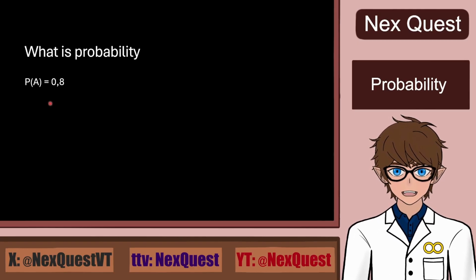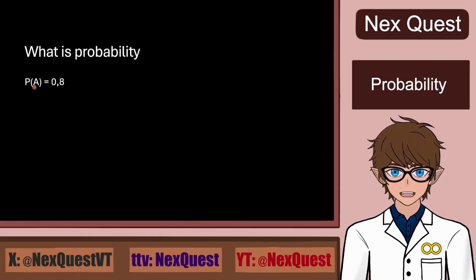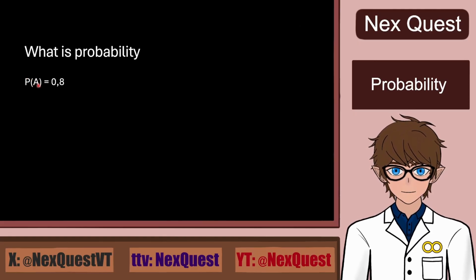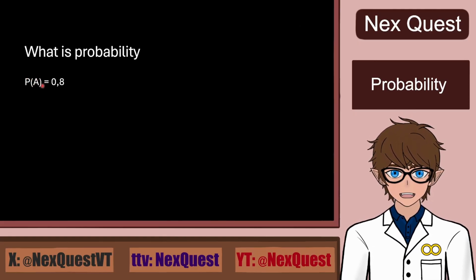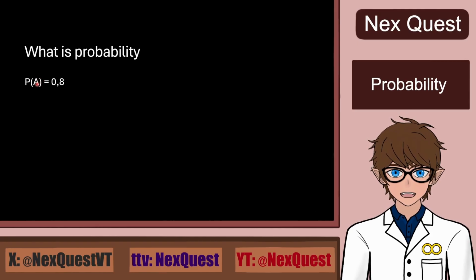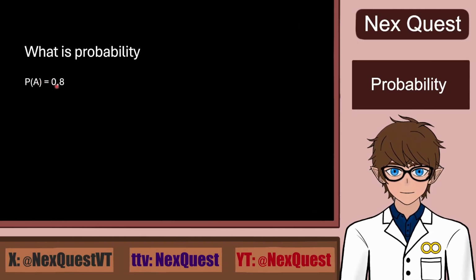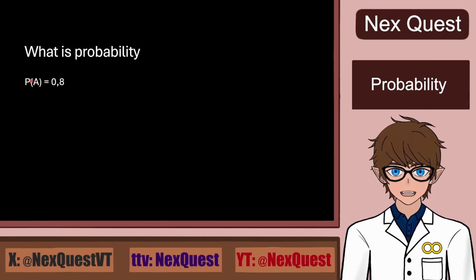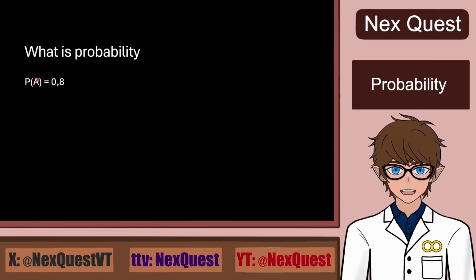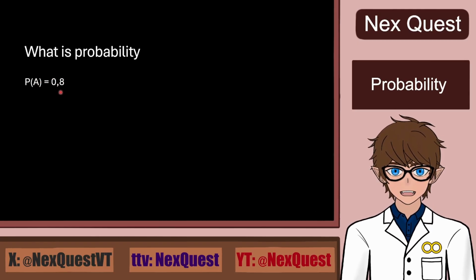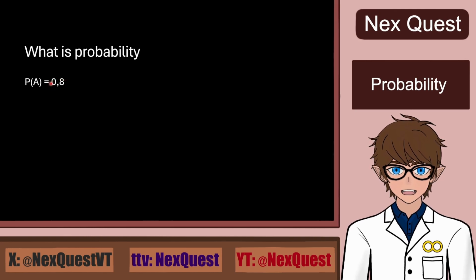Probability is marked with a capital P, and in the brackets we write the event or the name of the event with the given probability. For instance, probability of event A is 0.8 would be written as P of A equals 0.8, which means that the event A itself will happen in 80% of all possible ways something can happen.